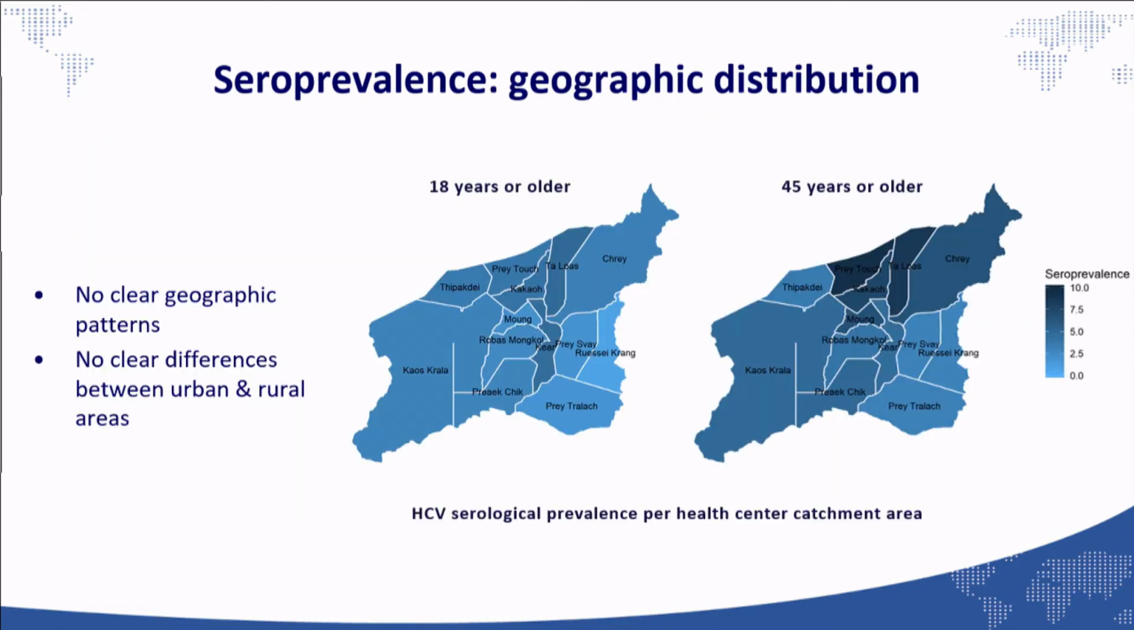For the geographic distribution in this study, we found that there is no clear geographic pattern and also no clear difference between urban and rural areas.